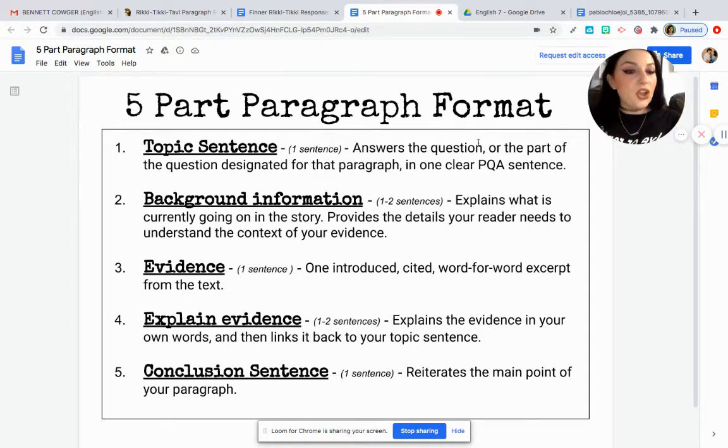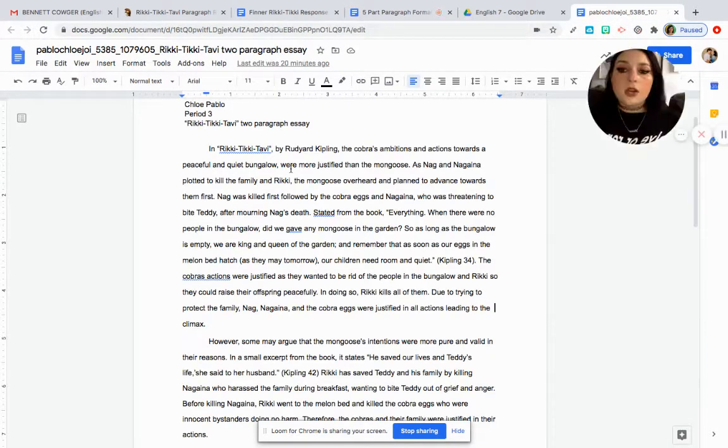I think it's going to be really helpful for you to visualize what this might look like. So here we have a past student. They started their topic sentence by saying, in Rikki-Tiki-Tavi by Rudyard Kipling, the cobra's ambitions and actions towards a peaceful and quiet bungalow were more justified than the mongoose.